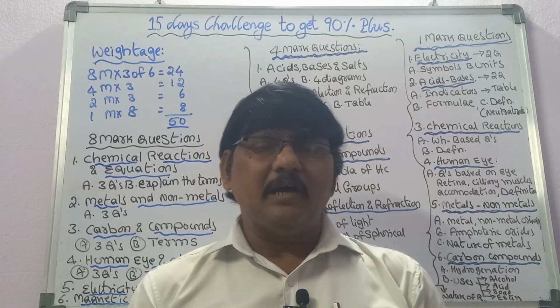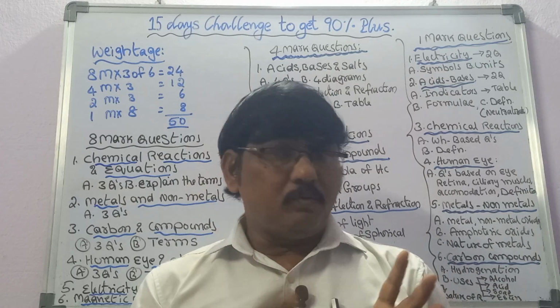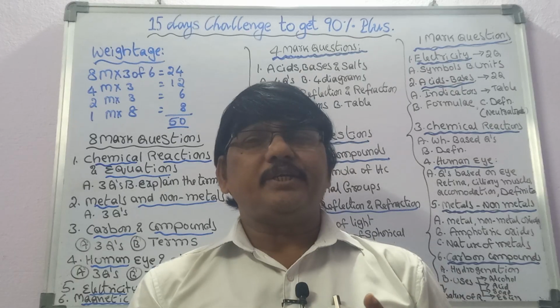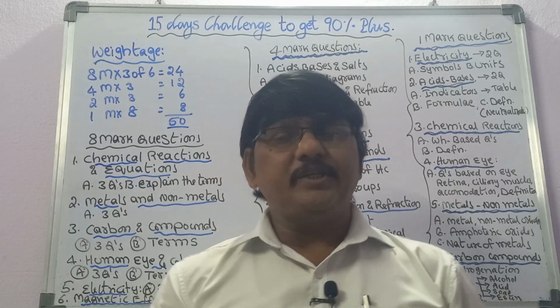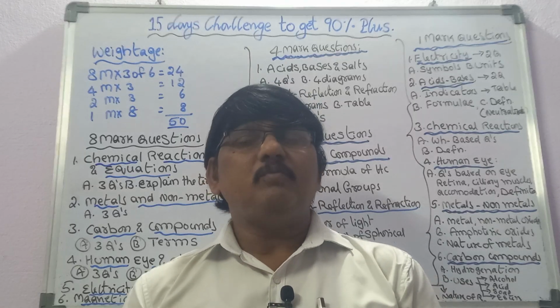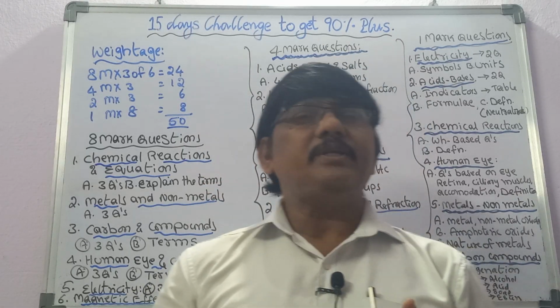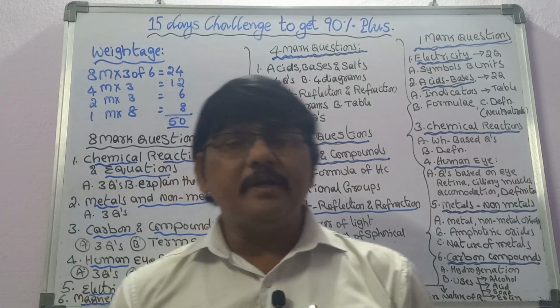The most important term, which is often asked, is homologous series. Explain the following terms: number 1, homologous series, substitution reaction, addition reaction, esterification reaction. These will be given, and those will be the terms. These are about the 3 lessons from chemistry: chemical reactions and equations, metals and non-metals, carbon and compounds.